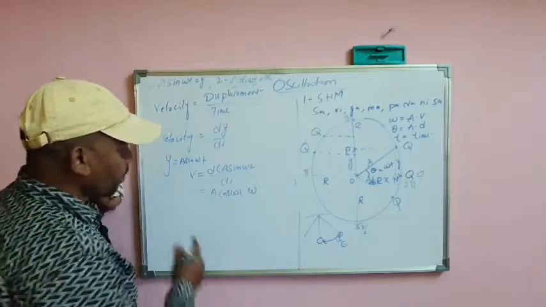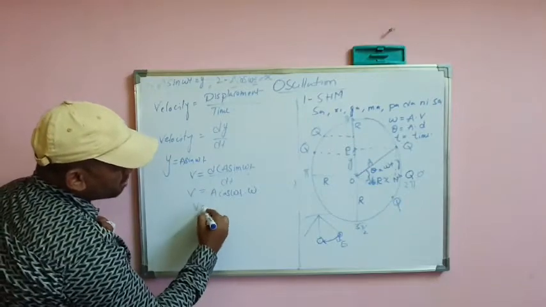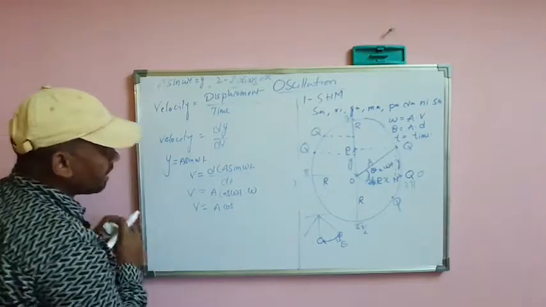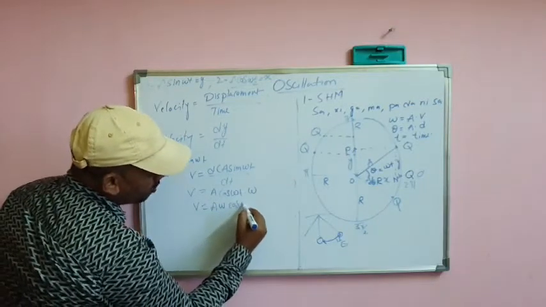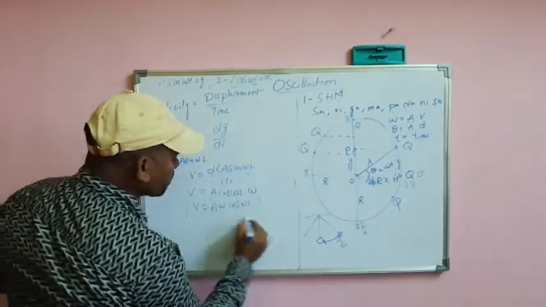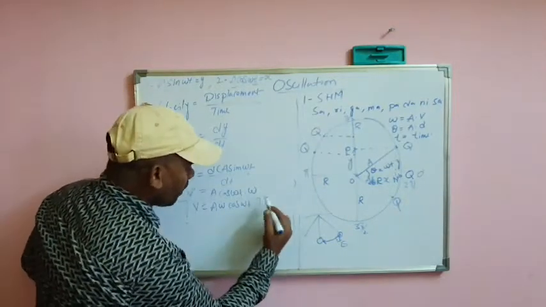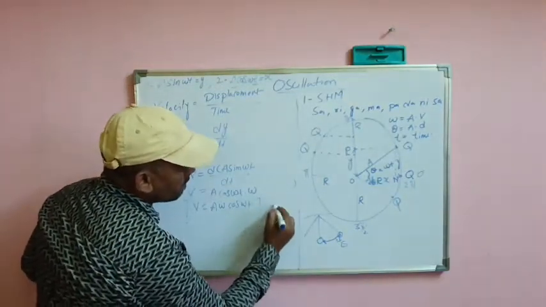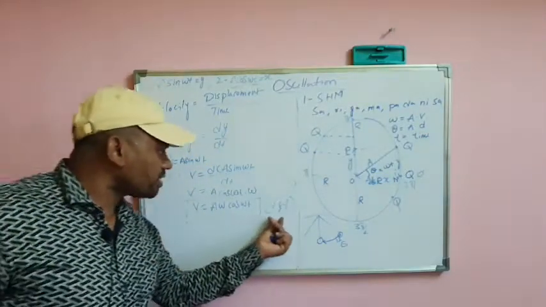You can see one time, double time derivation. So here v equals A omega cos omega t. So this is the velocity. This equation shows the relation between velocity and time.